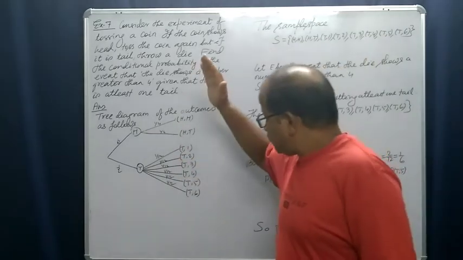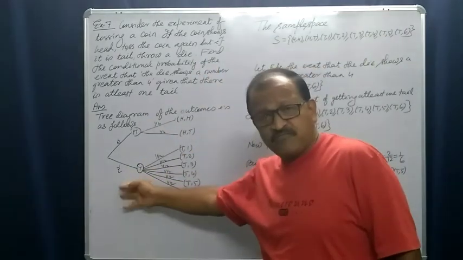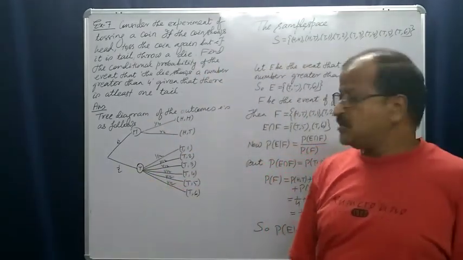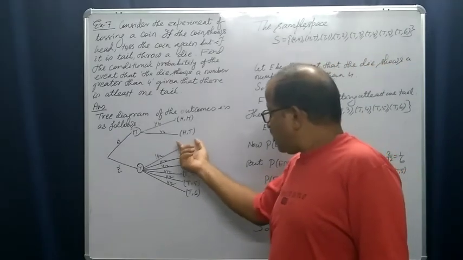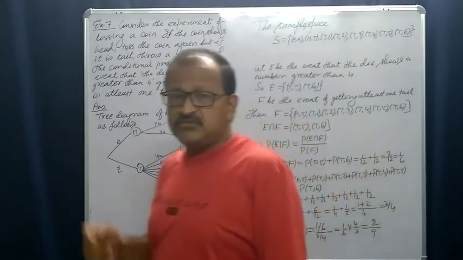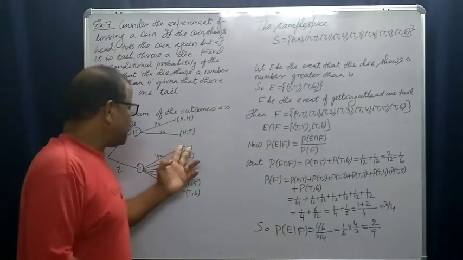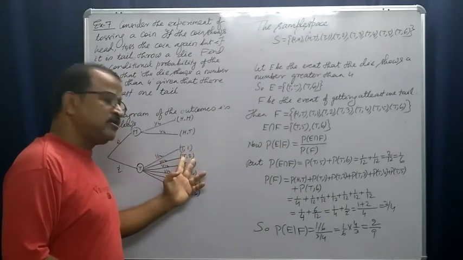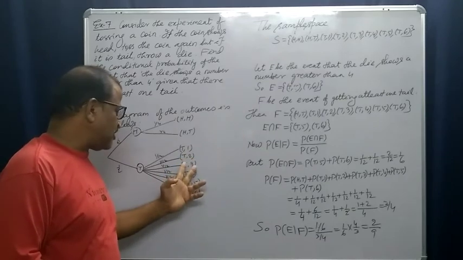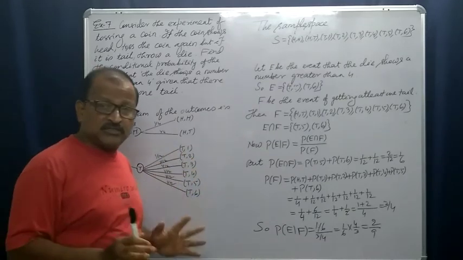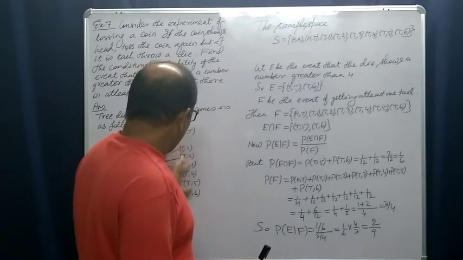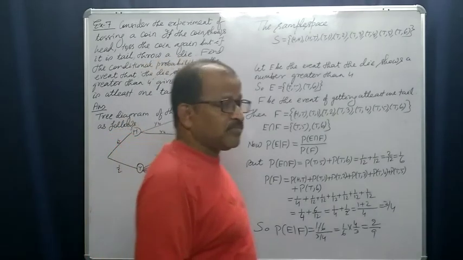So it is 1/6 of that half probability. So occurring tail and 1 is 1/6 of half, which is 1 by 12. So the probability of T1 is 1 by 12. T2 similarly is 1 by 12, and so on. Thus the probabilities of all these outcomes are 1 by 12.